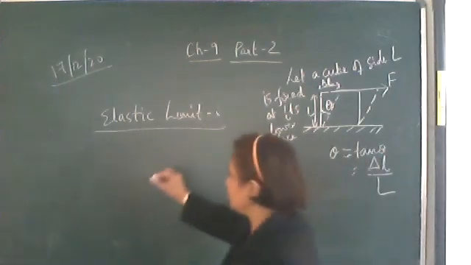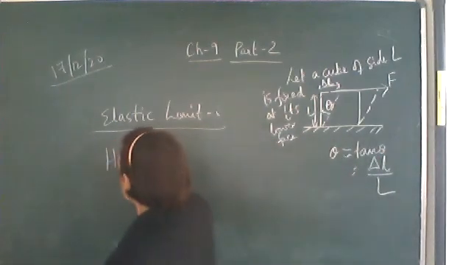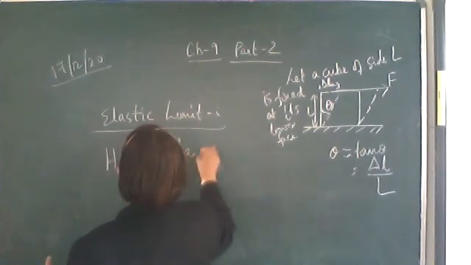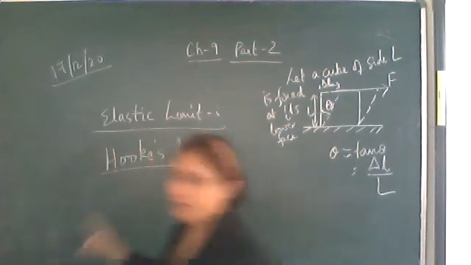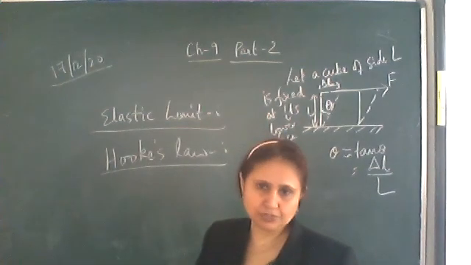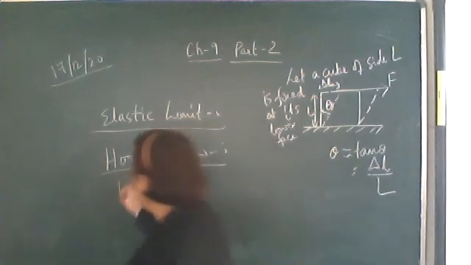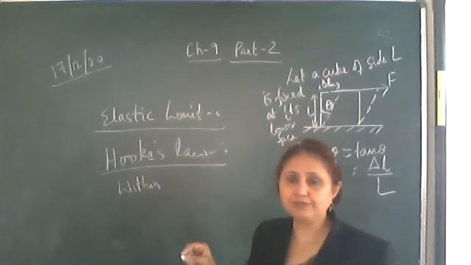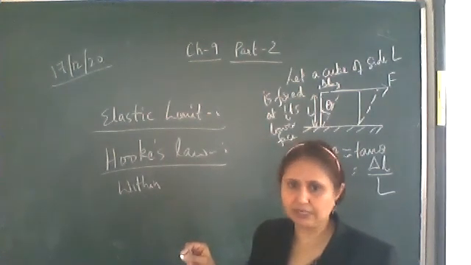Now Hooke's law states that within the elastic limit, stress is directly proportional to strain. Within the elastic limit means we are not exceeding that deforming force beyond which it will lose its elasticity.